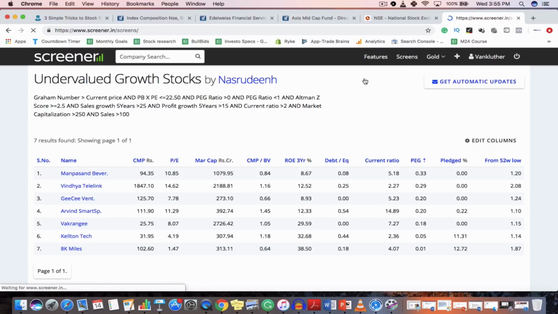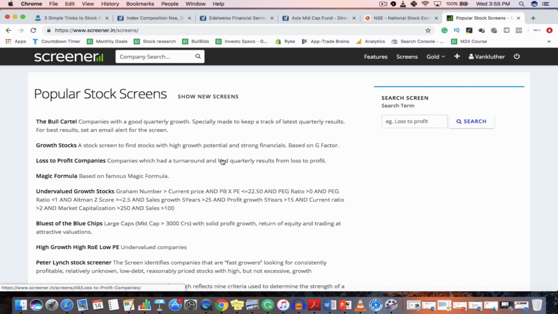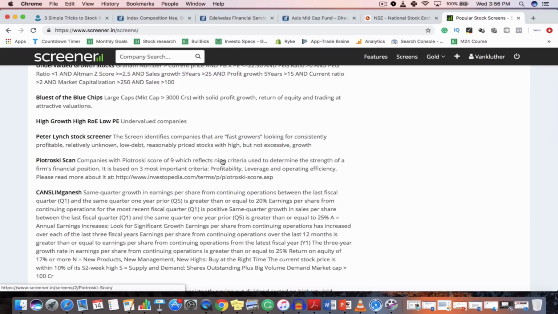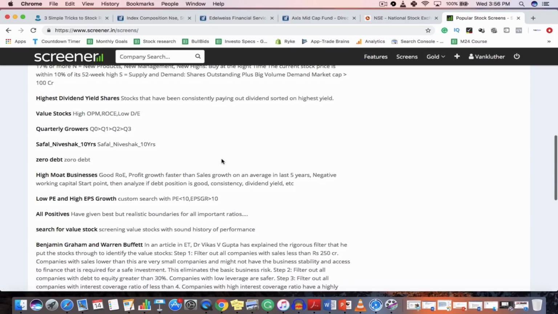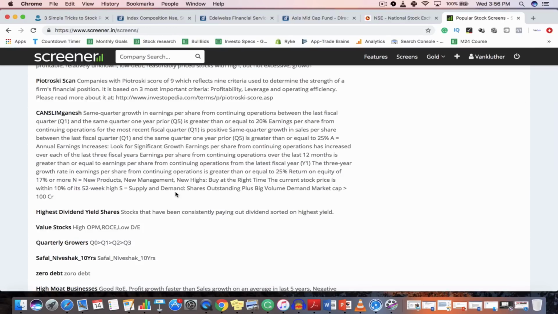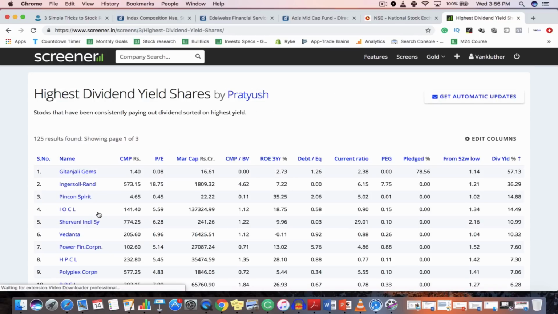Again, if you go to screens and let's say you have a different preference, you want to invest in companies with zero debt, which don't have any debt, then you can scroll down and here you can get a list of zero debt companies. If you want to invest in high dividend stocks, which give good dividends over time, you can click on highest dividend yield shares, and this will give you a list of different companies. The thing is that these screens are giving you customized results, so you do not need to research all the companies. You have a specific number of companies where you can start your research.